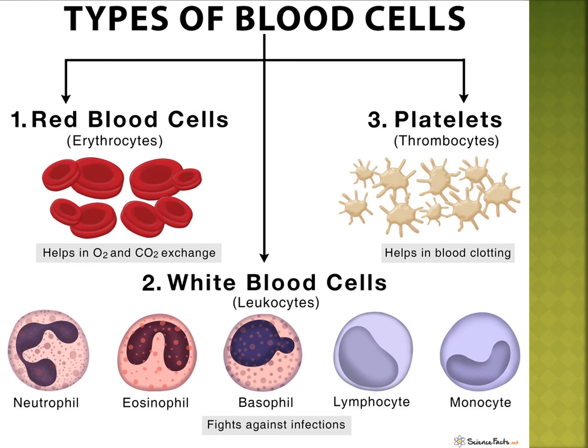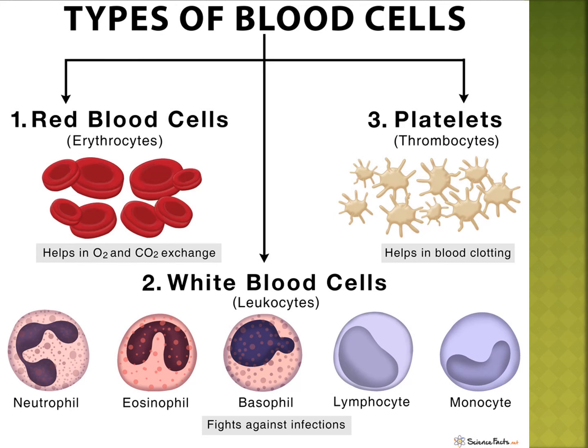Very important work. These are produced in bone marrow and lymph nodes. Red blood corpuscles are also made in bone marrow.